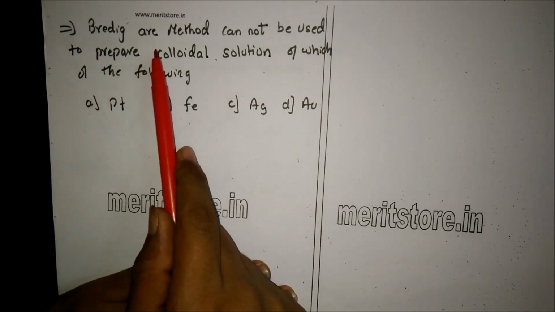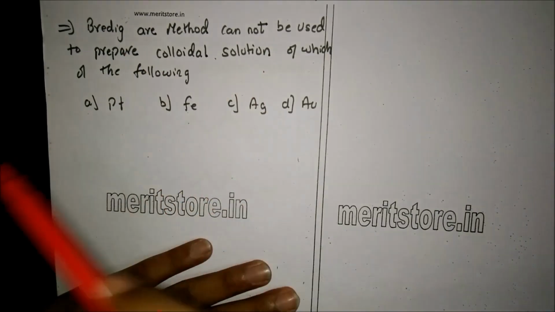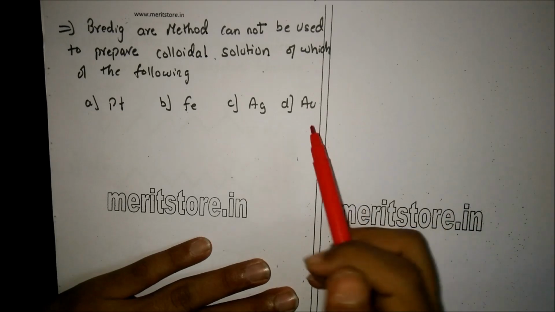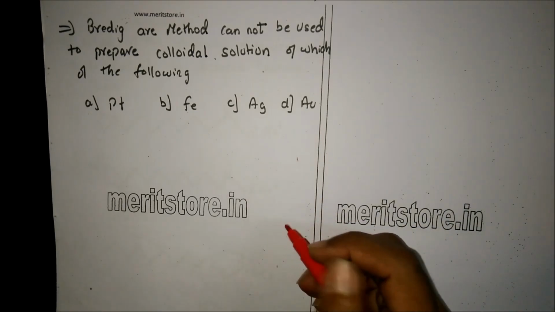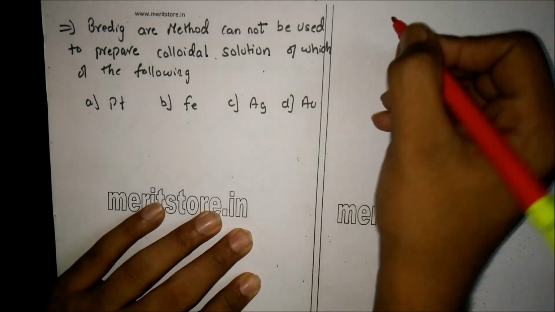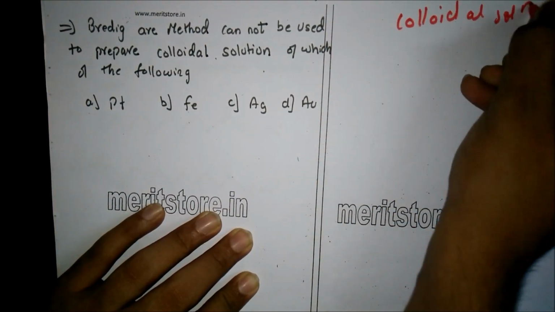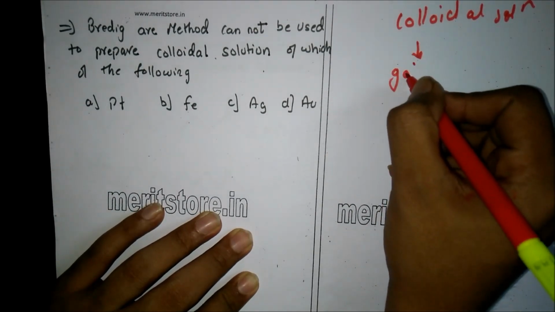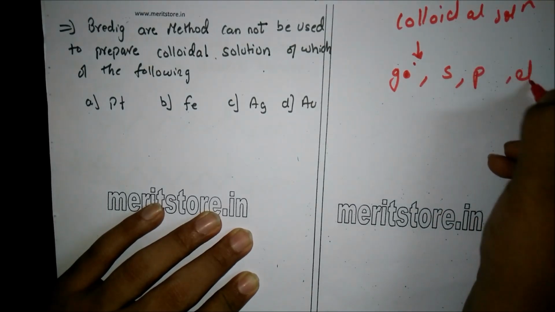Bredig's arc method cannot be used to prepare colloidal solution of which of the following? A. Lead, B. Iron, C. Ag and D. Au. Now, Bredig's arc method is suitable for the preparation of colloidal solution of metals like gold, silver, platinum, etc.